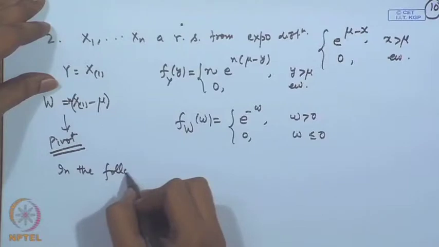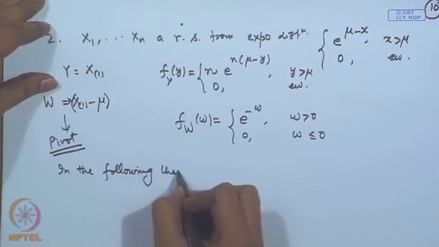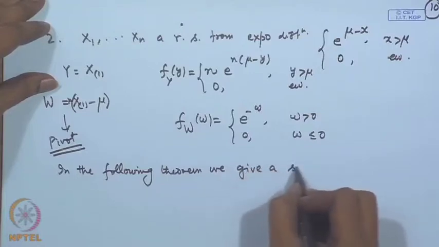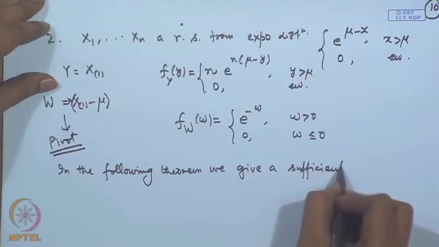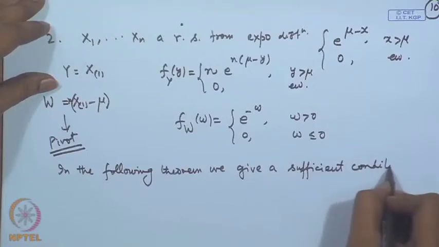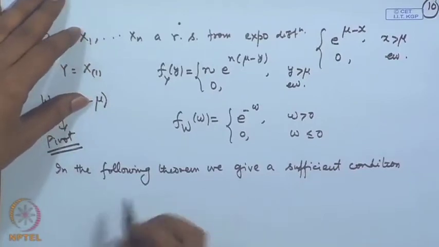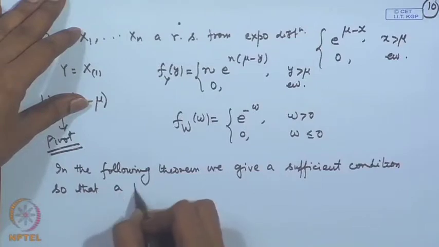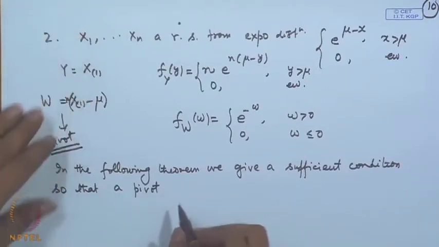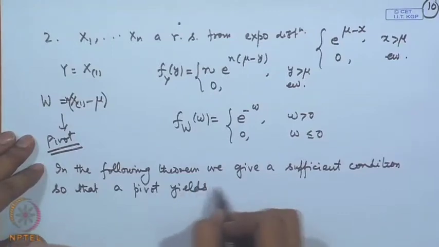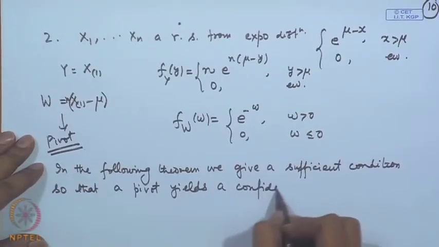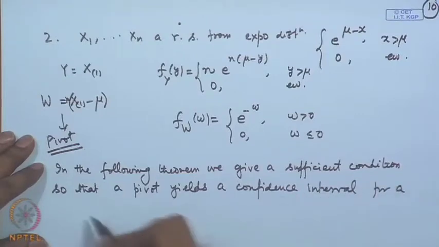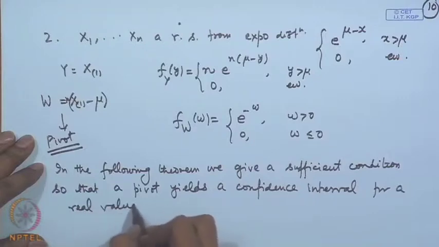Now, in the following theorem, we give a sufficient condition so that a pivot yields a confidence interval for a real valued parameter.